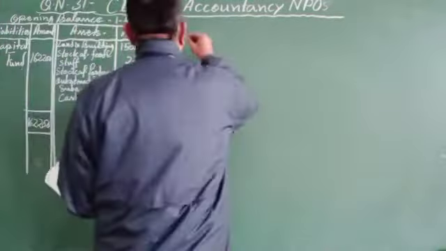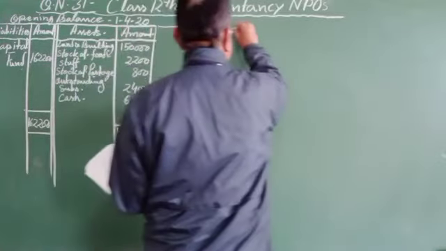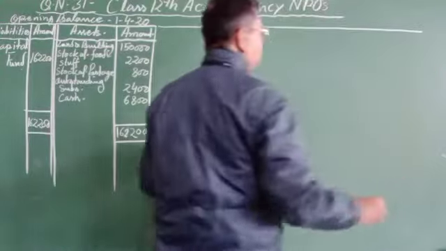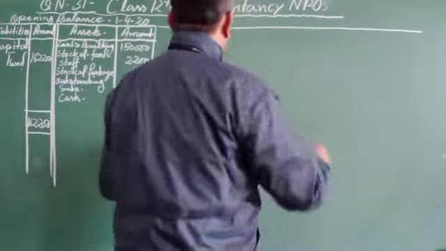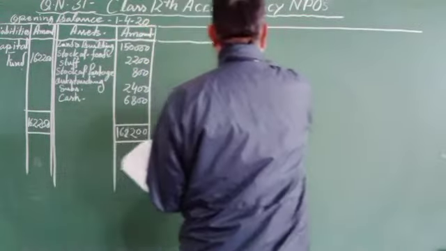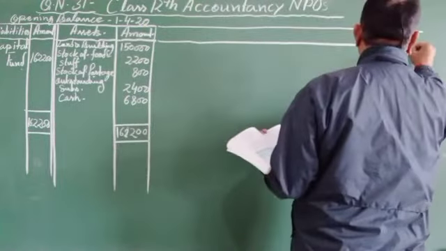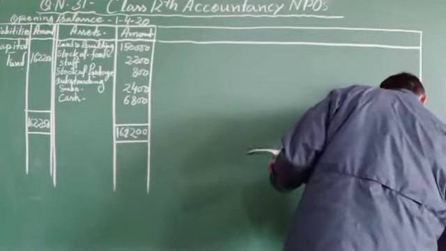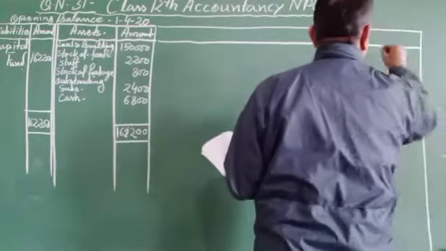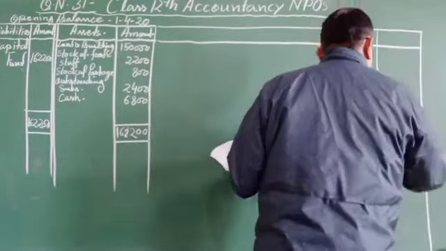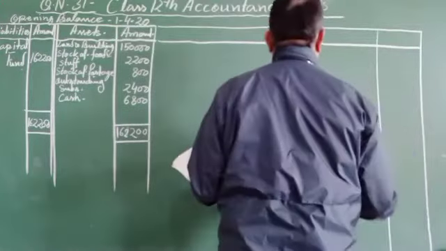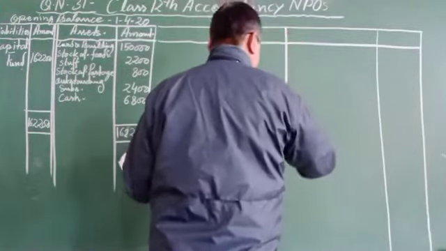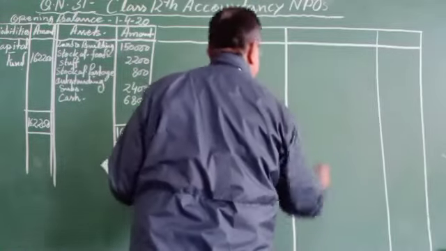This way, here we can draw the column of the balance sheet at the end of the year. That is the amount column.